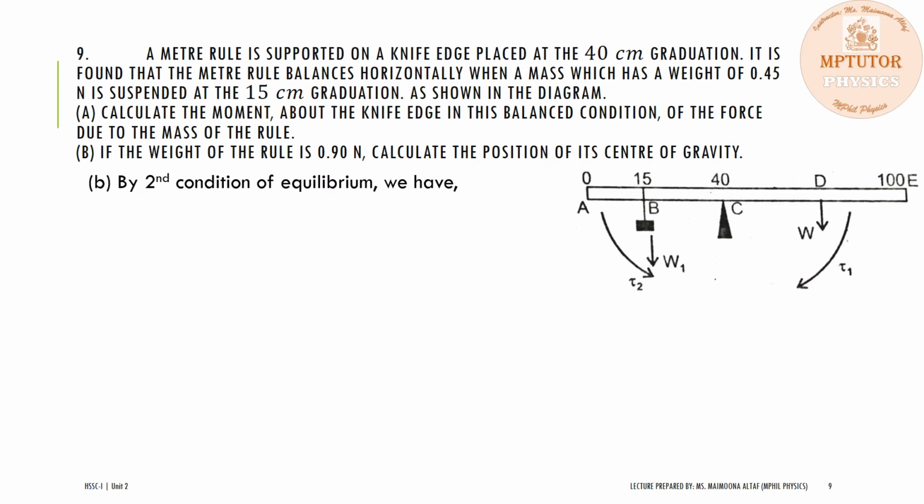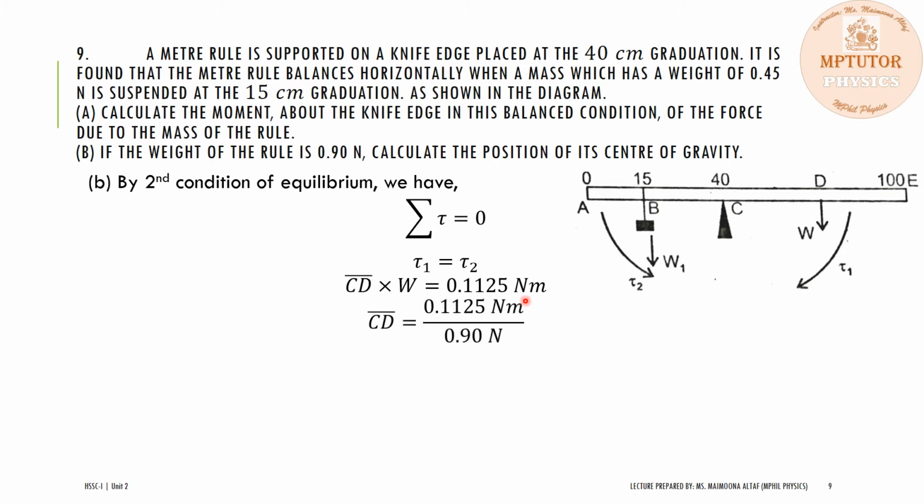And by the second condition of equilibrium, the sum of clockwise torque and anti-clockwise torque must be equal to 0, or we can say the anti-clockwise torque has to be equal to the clockwise torque. So the torque T1, the clockwise torque, and the torque T2, the anti-clockwise torque, must be equal, where torque T1 equals CD into the weight of the ruler, equal to the torque T2, which was 0.1125 Newton meter, which we have already calculated.